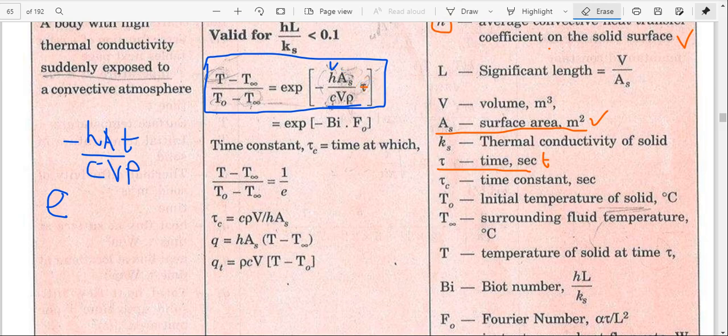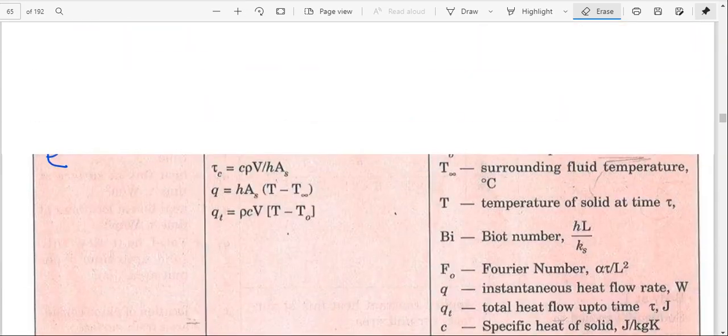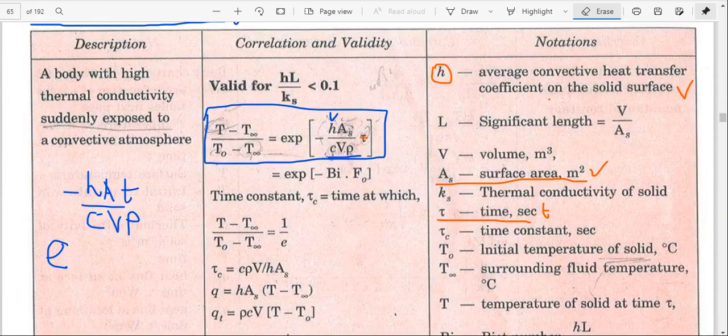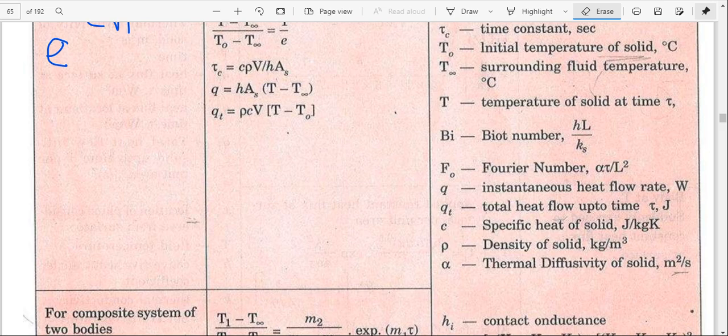So what is the C value? C is specific heat, V is volume, and rho is density. So rho equals density. Here C equals the specific heat of the solid, in units of joule per kg Kelvin.